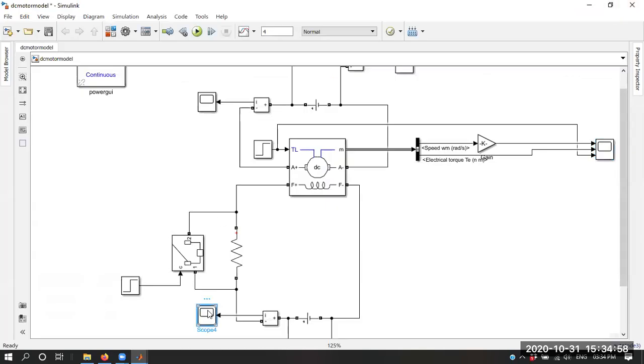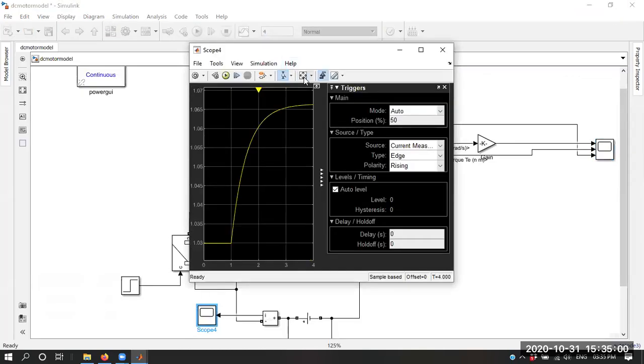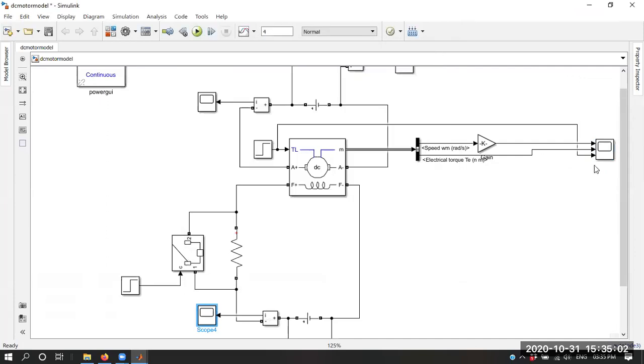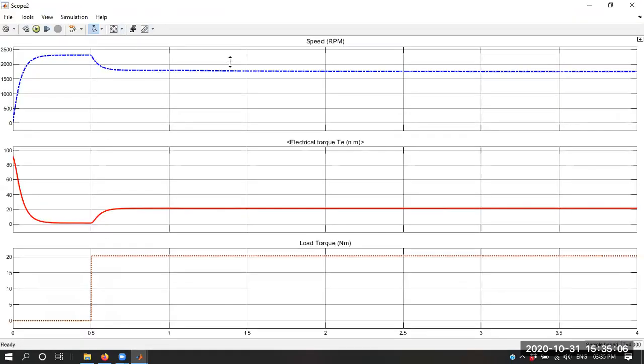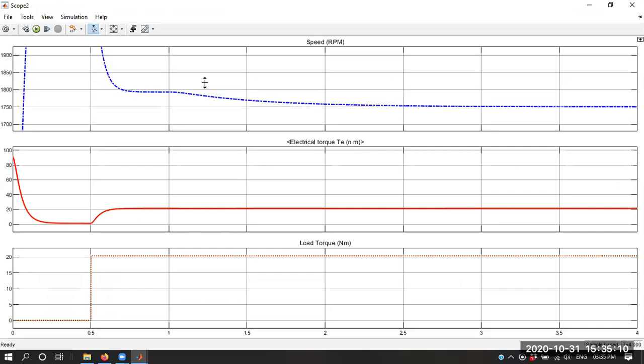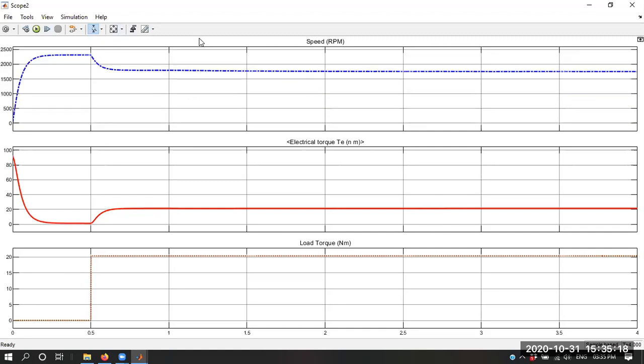Let me check it over here at 1 second. Yes, but still it's not properly visible.